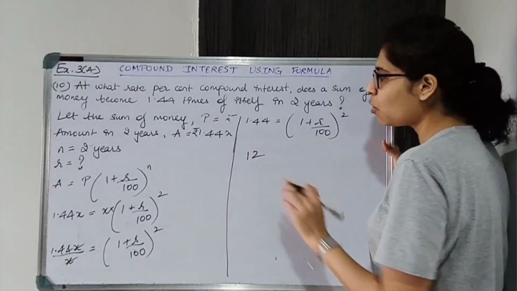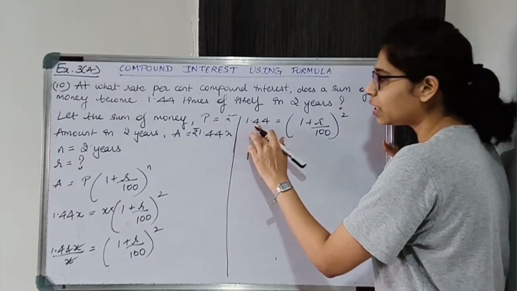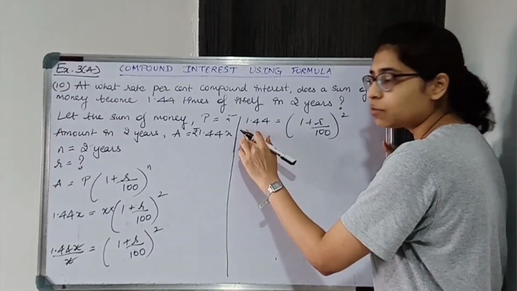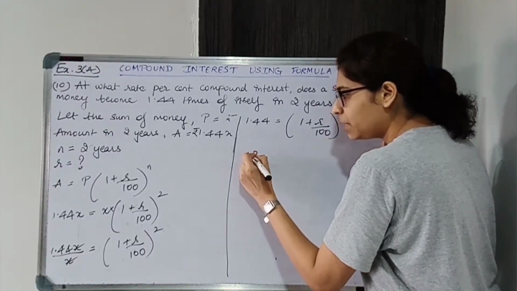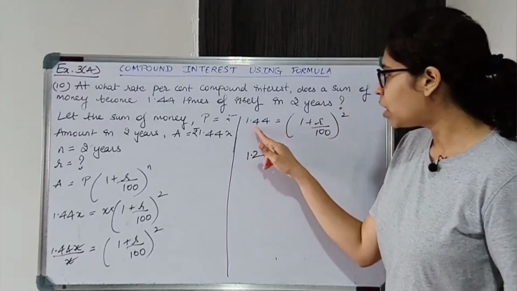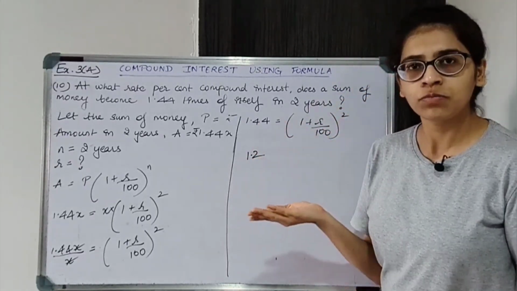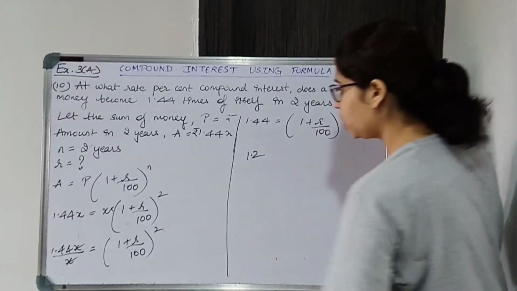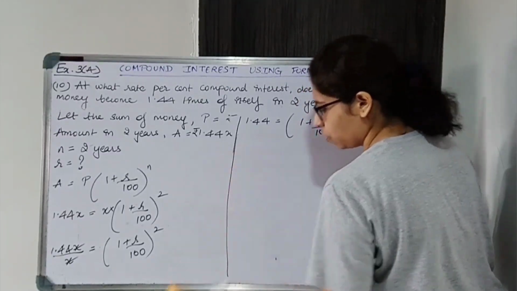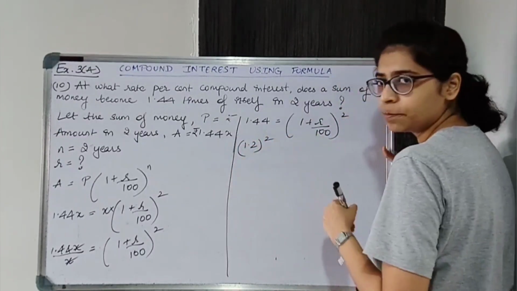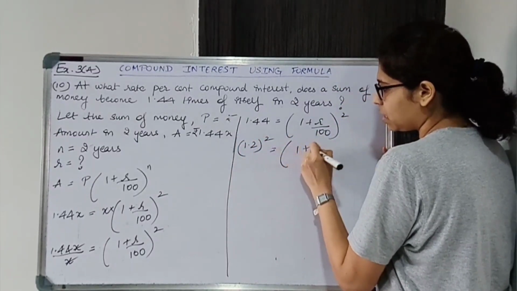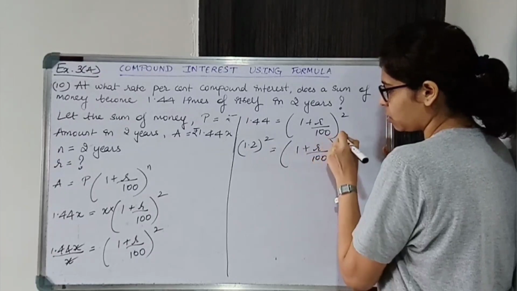So what will the square root of 1.44 be? The square root of 144 is 12. Here there are 2 digits after the decimal point, so in the square root it will be half, that is, after 1 there will be the decimal point. So the square root of 1.44 is 1.2. It's very easy. So this is nothing but 1.2 squared is equal to 1 plus r upon 100, the whole thing squared.